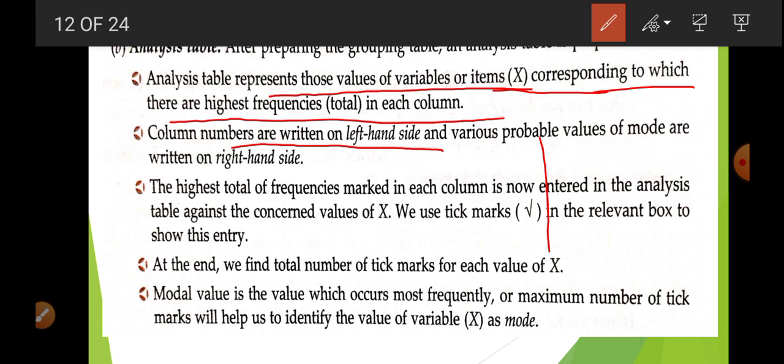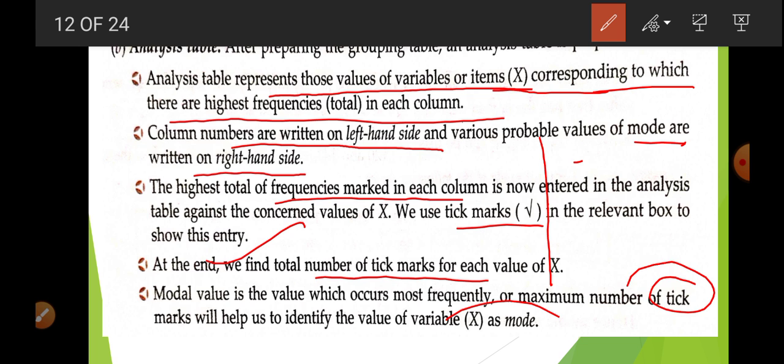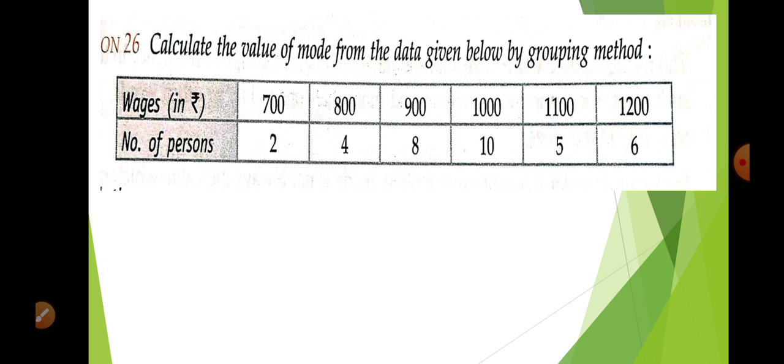Okay, in this way, the mode and the variable's probable value of the mode are written on the right-hand side. The highest total of frequency is marked in each column, then entered in the analysis table against the concerned x, and a tick mark is put. At the end we add all these tick marks, and the one with the maximum ticks will be the mode. Okay, here is one example.